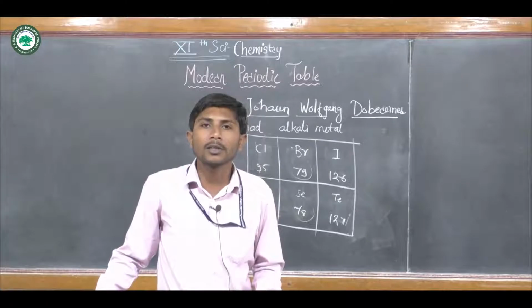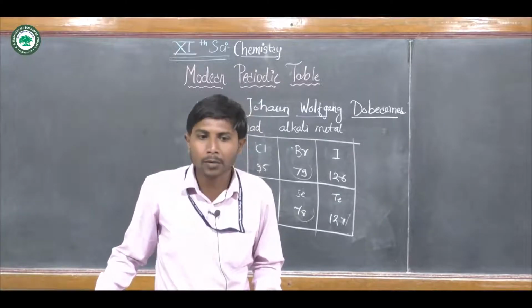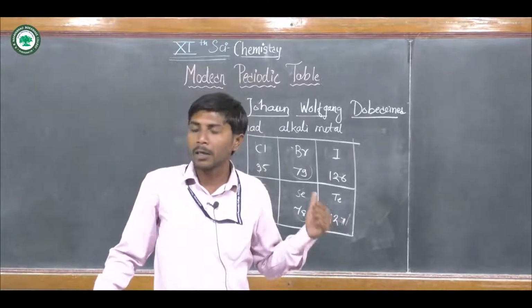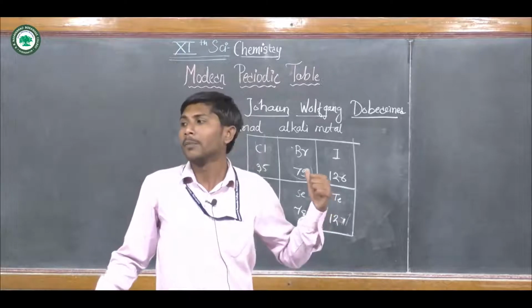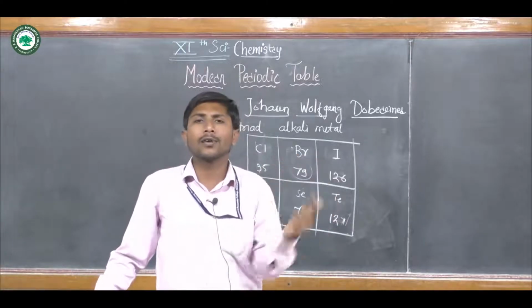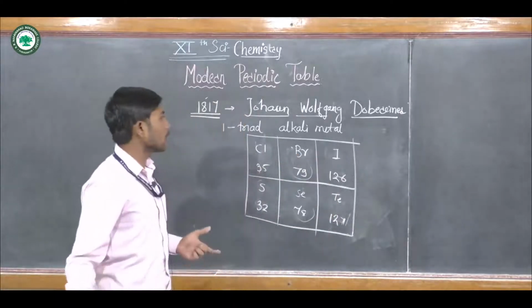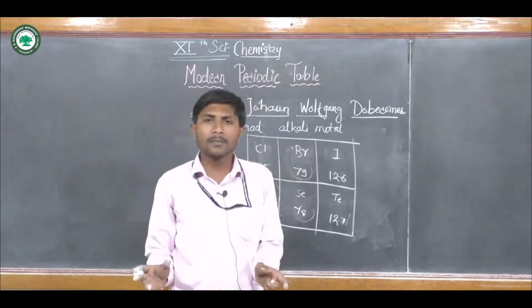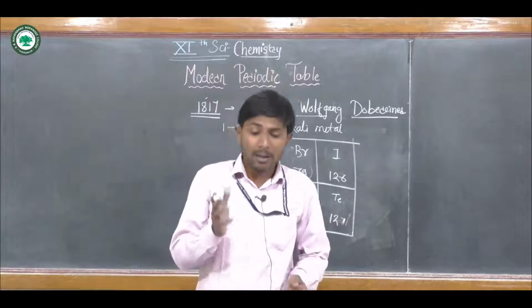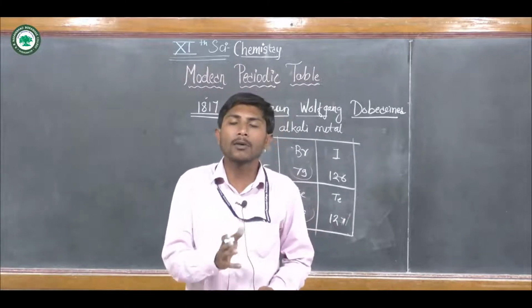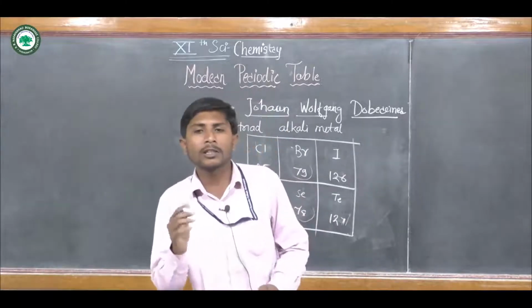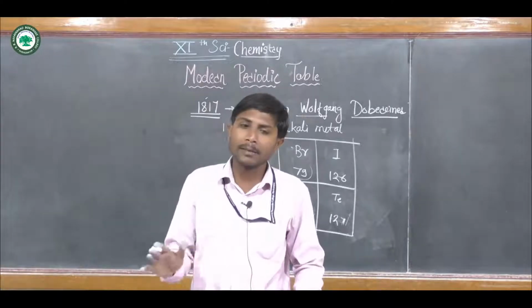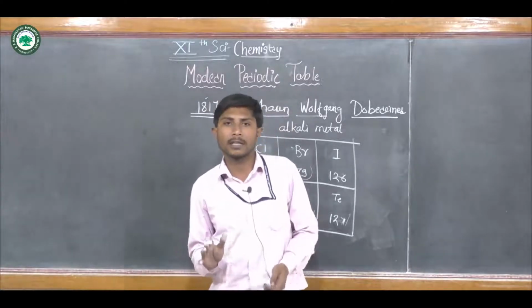But this classification was not enough. That's why it could not be completed. Why? He is only talking about two elements and the middle element, whose atomic mass is the arithmetic mean. This prediction will not be applicable for every set of three elements. We cannot make sets of all these kinds of elements.